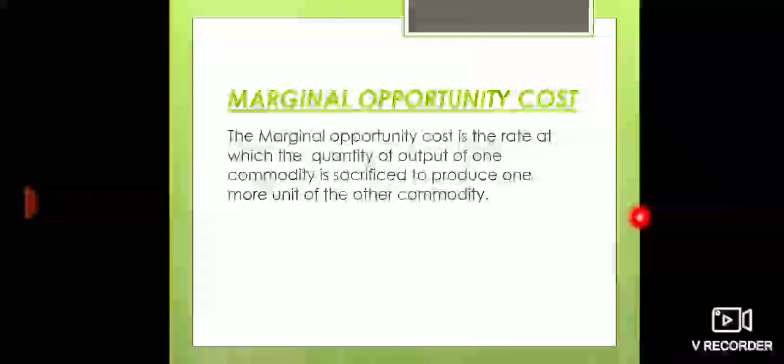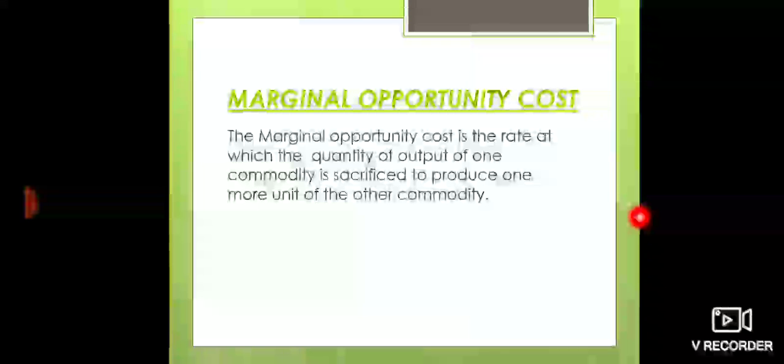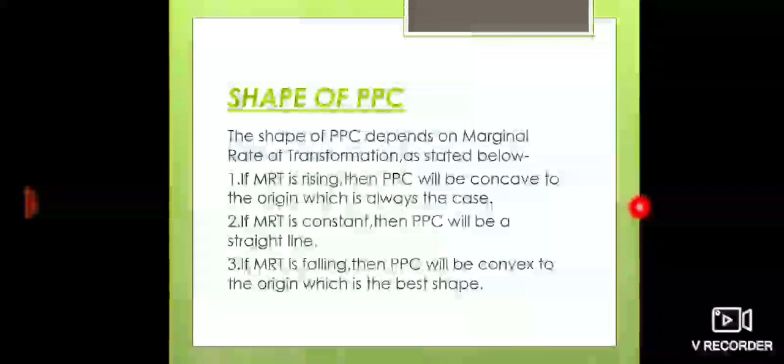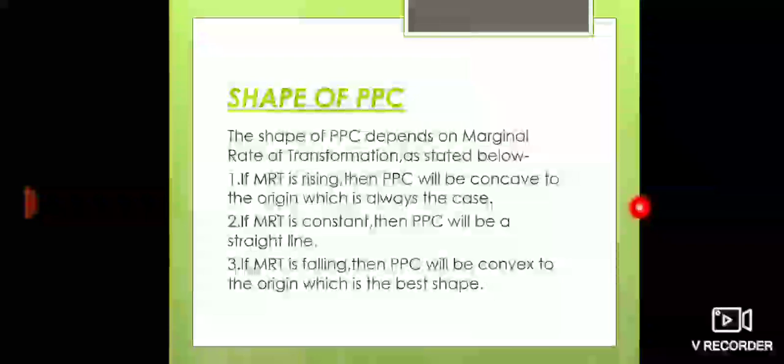Now, what is marginal opportunity cost? The marginal opportunity cost is the rate at which the quantity of output of one commodity is sacrificed to produce one more unit of the other commodity. Right? Now, what is the shape of PPC? As I've told, the shape of PPC depends on the marginal rate of transformation, as stated below. If MRT is rising, then PPC will be concave to the origin, which is always the case. Fine. If MRT is constant, then PPC will be a straight line. If MRT is falling, then PPC will be convex to the origin, which is the best shape of PPC.